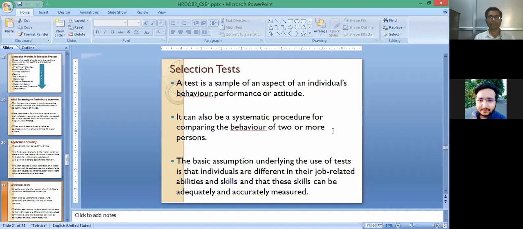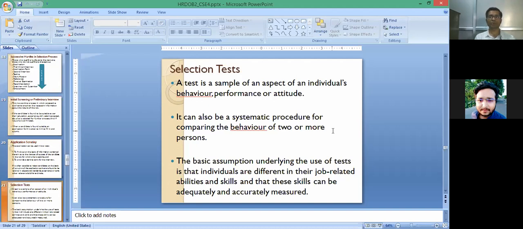Why is there a selection test? There is not only one criterion to reject the unsuitable candidate, but how can one understand, based upon the selection test only, who is unsuitable or has less knowledge about that particular test? But the main advantage of the selection test is that it gives a tool to compare the behavior of two or more persons. If more than two candidates appear in a selection test, then depending upon their performance, the HR manager can compare the behavior of two or more candidates.